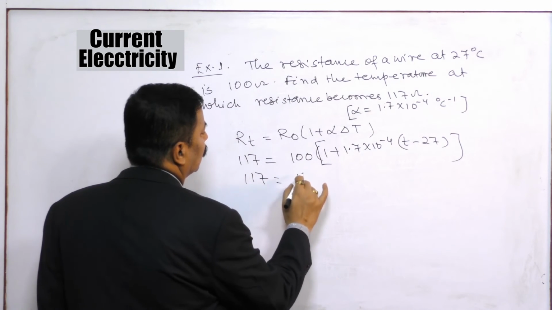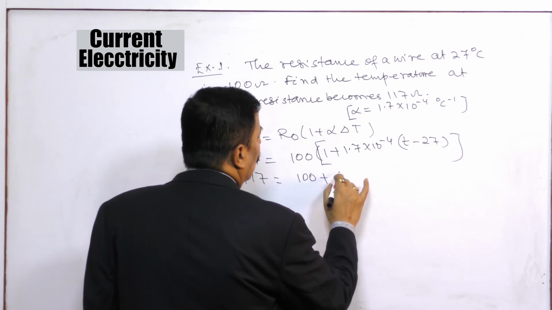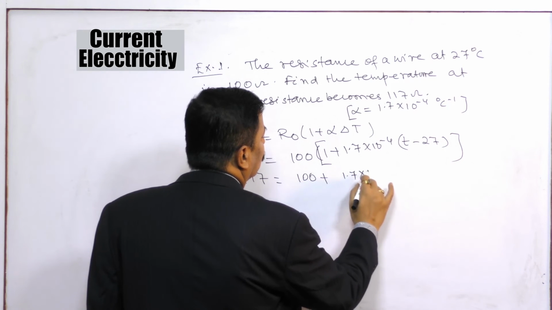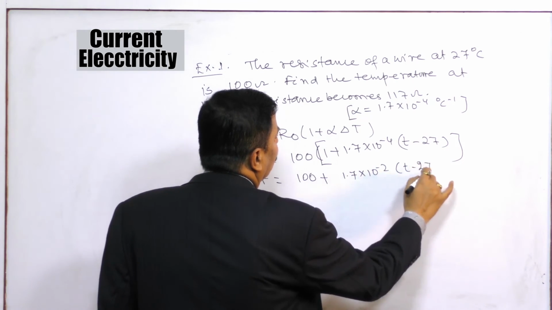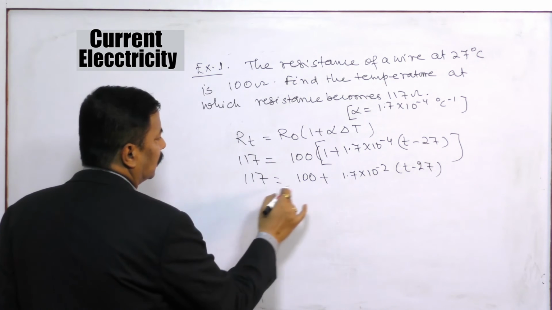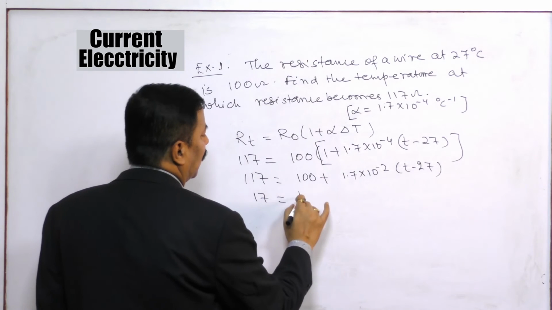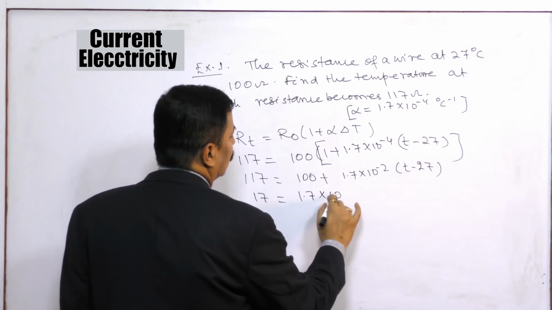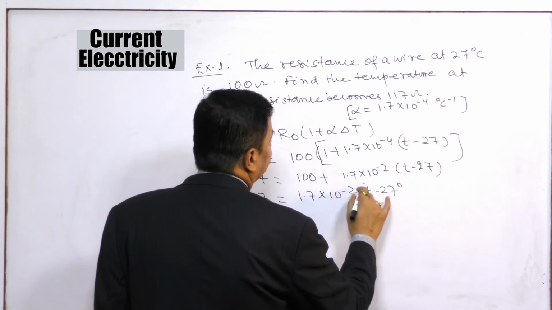117 is equal to 100 plus 1.7 into 10 to the power minus 2 into (T minus 27). So 117 minus 100, that is 17, is equal to 1.7 into 10 to the power minus 2 into (T minus 27) degrees.